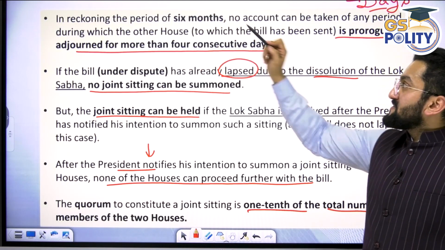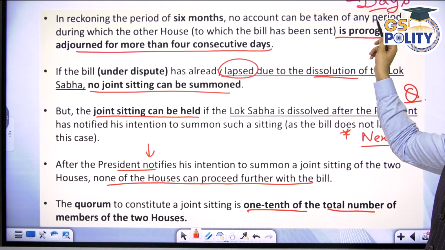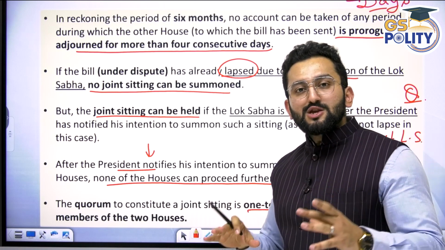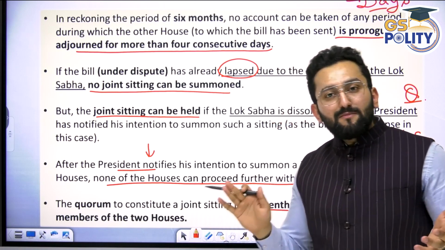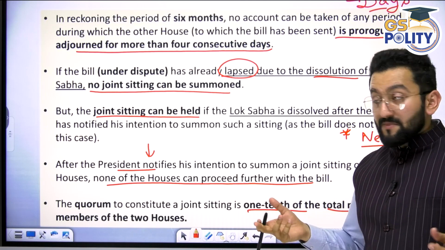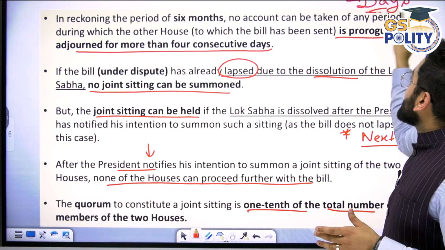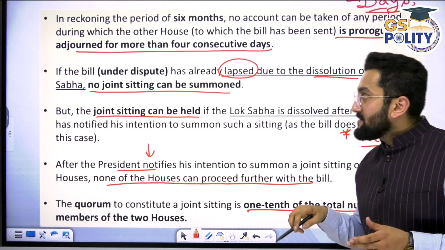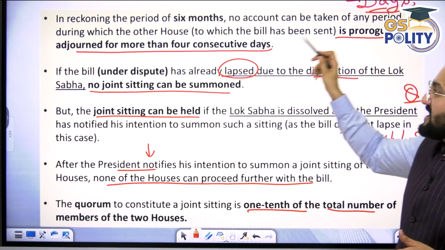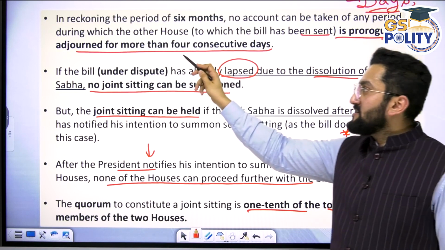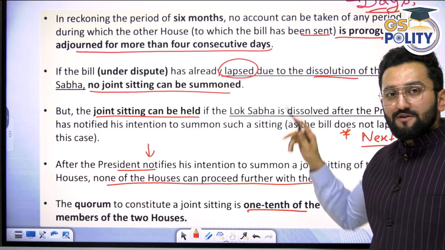In the reckoning period of 6 months, no account can be taken of certain periods. Now, when I'm saying joint sitting happens when 6 months have passed and the other house has not done anything, how are these 6 months calculated? How are these days calculated? Right? So, any period during which the other house to which the bill has been sent is prorogued or adjourned for more than 4 consecutive days.